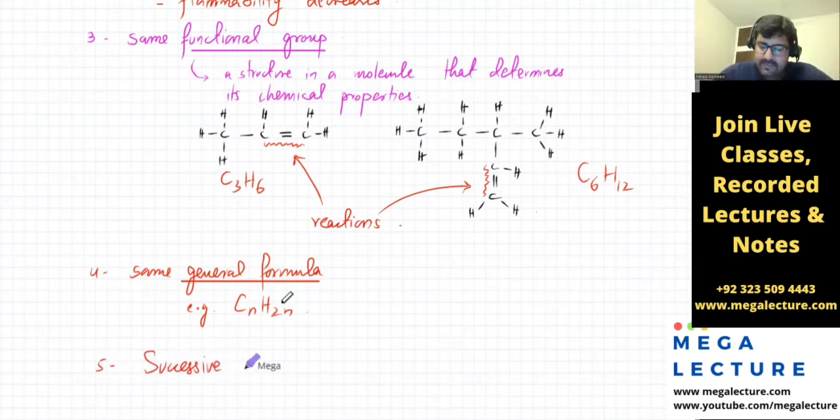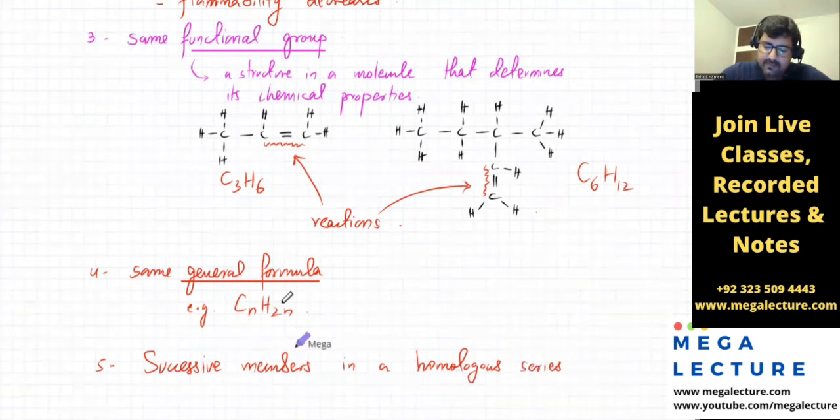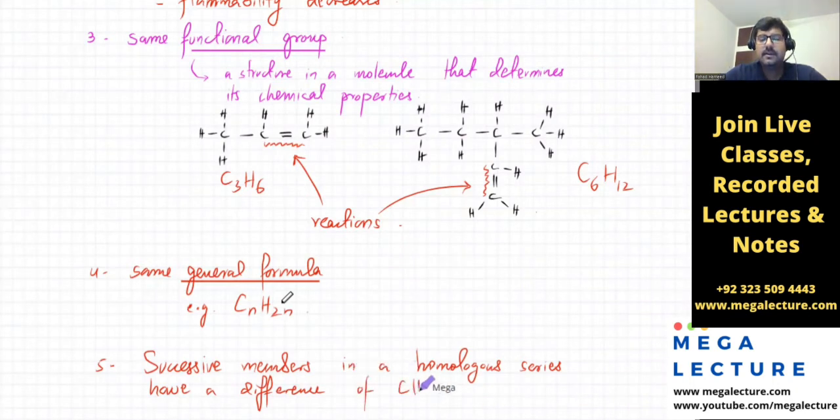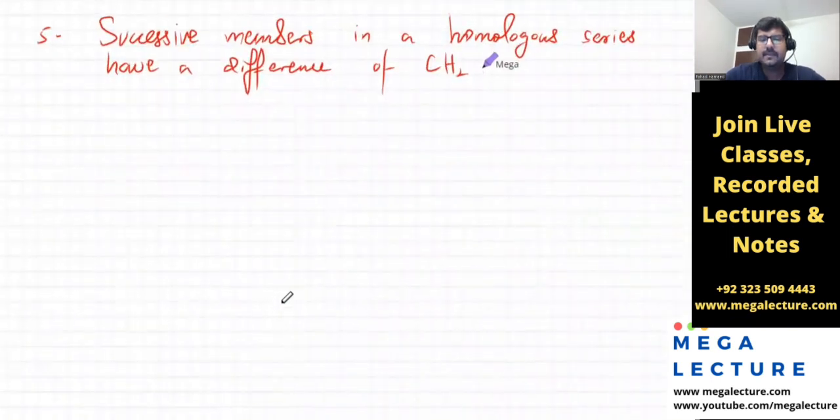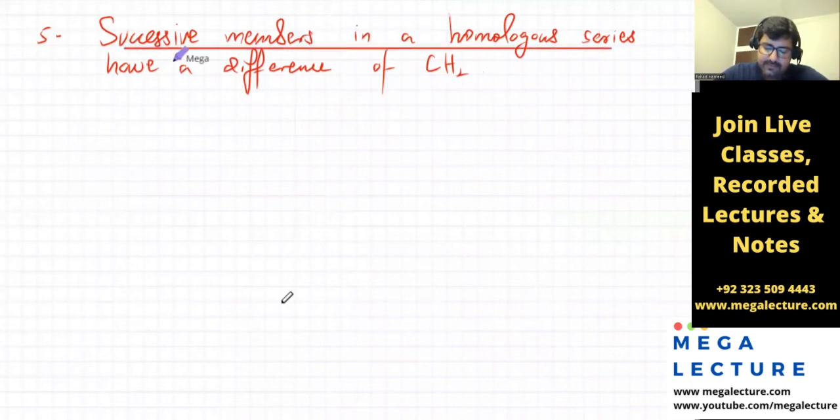अच्छा फिर एक और option है that successive members in a homologous series, which means in the same family, they would differ by CH2, have a difference of one C, have a difference of CH2. ठीक है, what that means is that if I draw two successive members, successive means that there'll be a difference of one carbon atom.